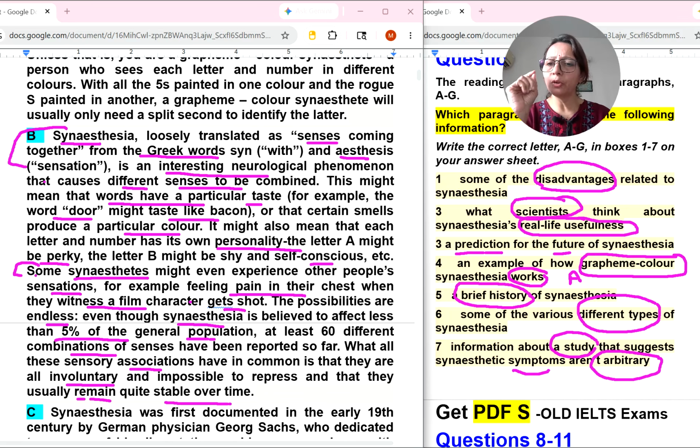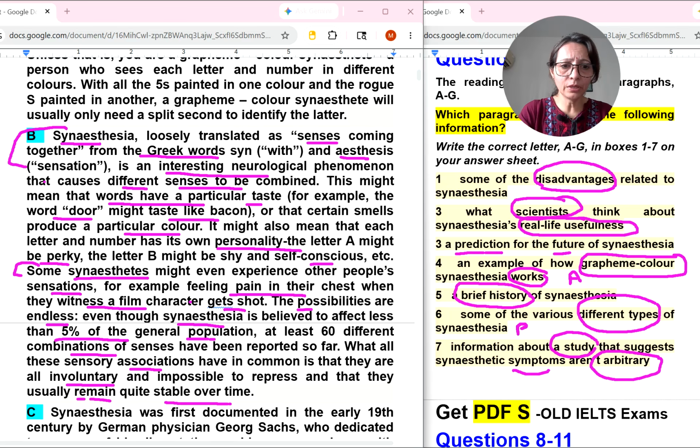So in my opinion, they are talking about different types of synesthesia. I think they are talking about these different types of synesthesia.